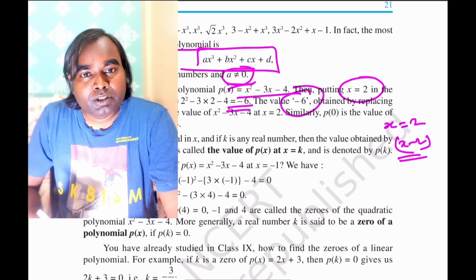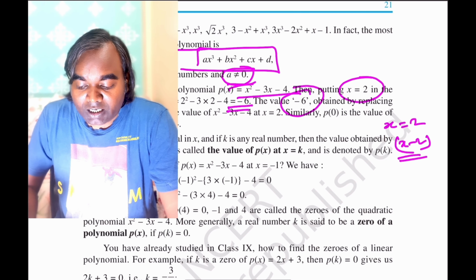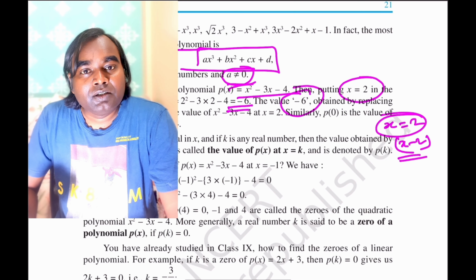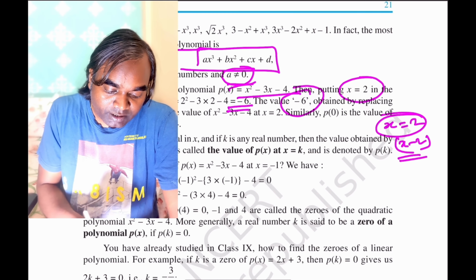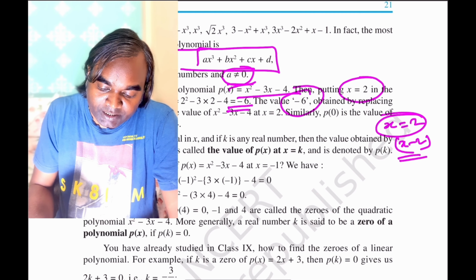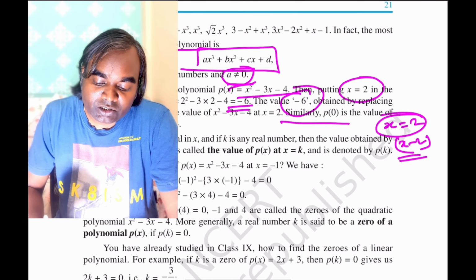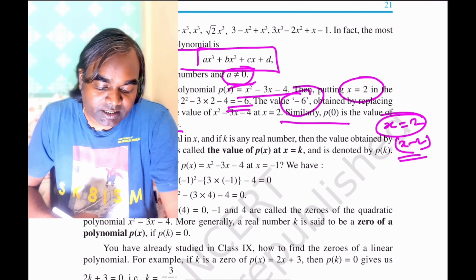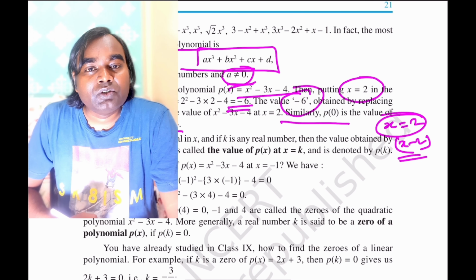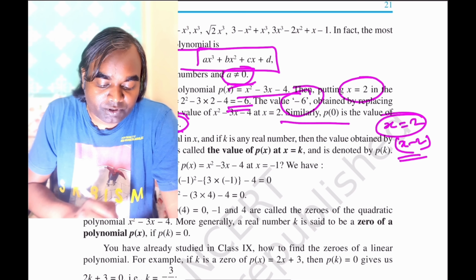For any polynomial to be 0, the value of x should yield the polynomial to be 0. So if you put x = 0 in this, we will get the value of p(x) at x = 0 equal to -4.